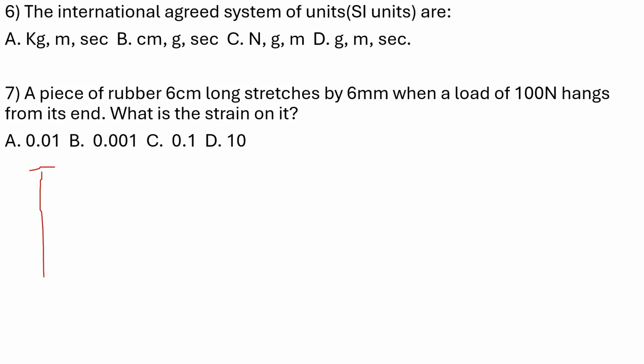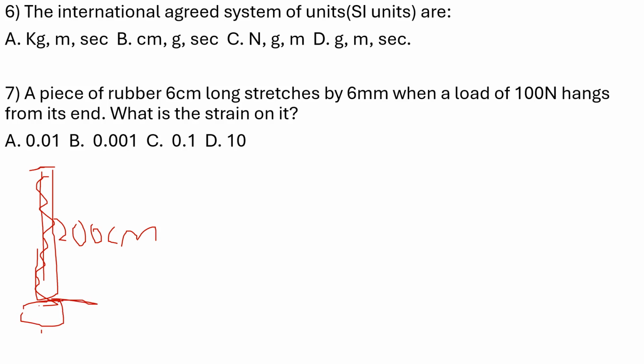Assuming we have a rod that is of length, for example, 200 centimeters. The length is 200 centimeters, and then something, maybe a load. Sorry, this is a spring, and a load is attached at the end here to stretch it, and it stretches just by a little amount.